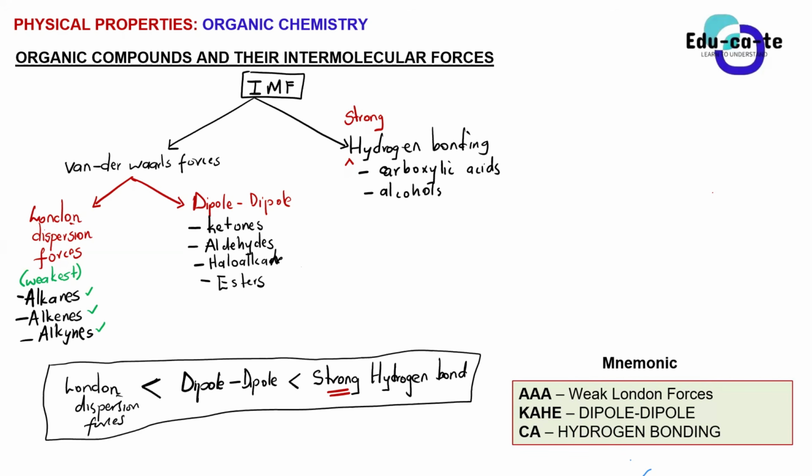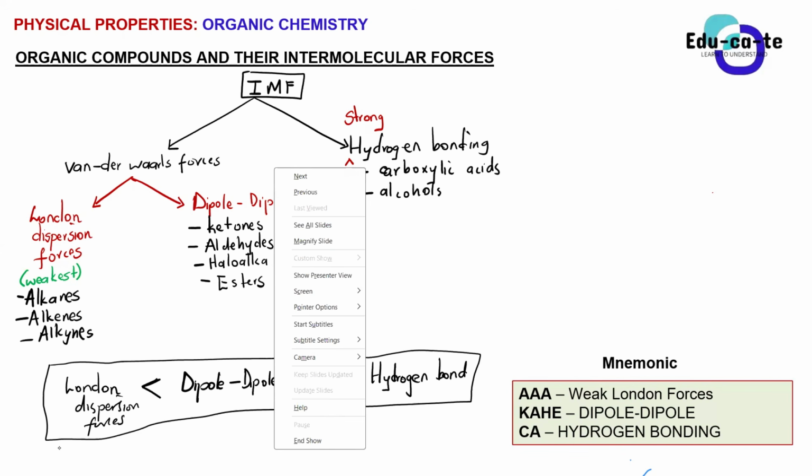Yes, an ester is a combination of a carboxylic acid and an alcohol, but that doesn't mean that a complete ester will form a strong hydrogen bond like its carboxylic acid and alcohol. So if you want to know more, go back to your grade 11 on how to determine intermolecular forces. But now we're just stating them because you are in grade 12 and already did them in grade 11.